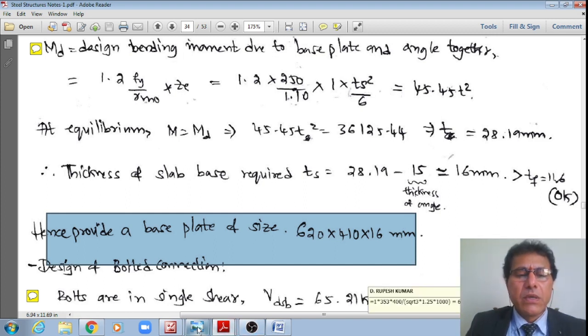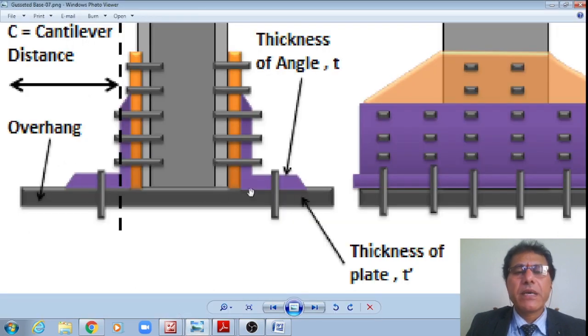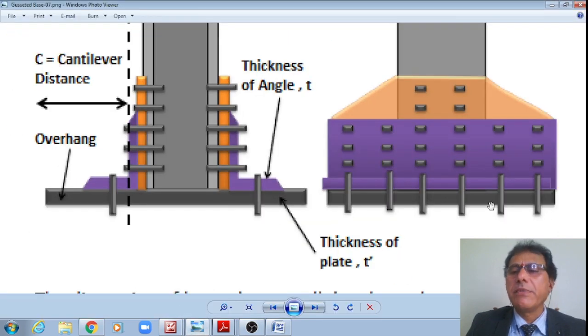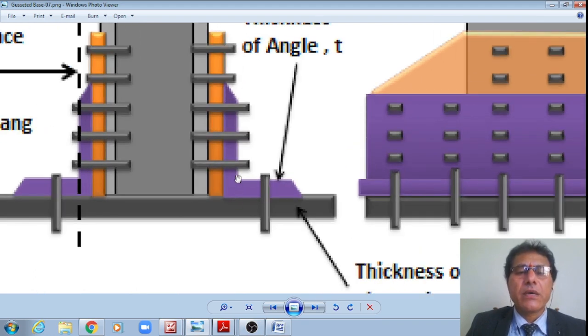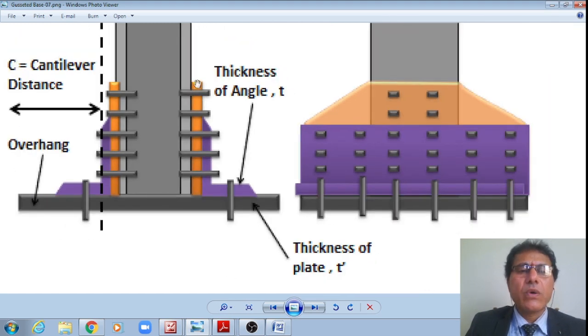Now, this is what the base plate is, student. This base plate design is not just over this plate. We have already deducted this; actually I got the overall thickness, from which I have deducted this 15 mm thickness. Therefore, just now I got 13.19, or say 16 mm. Once I conclude that, now I will go to the other designs.